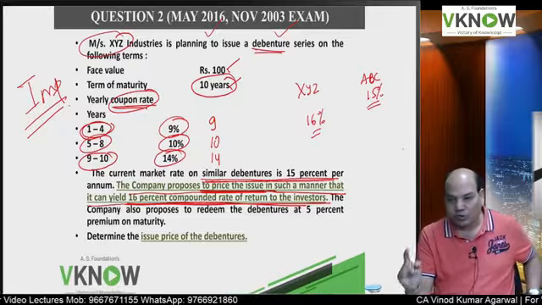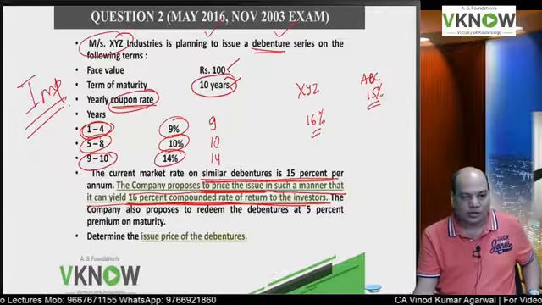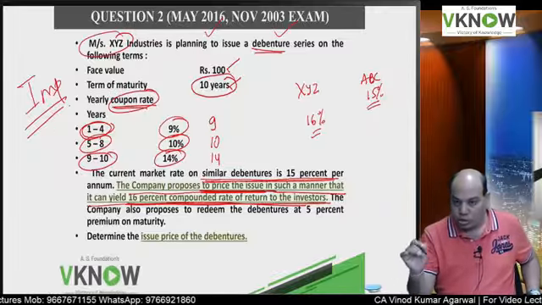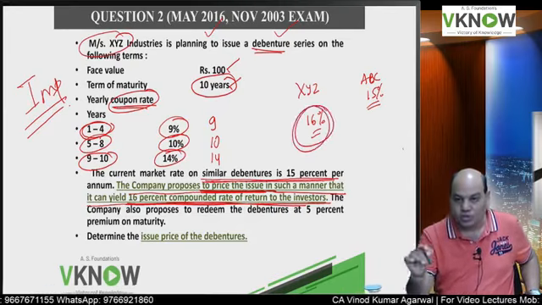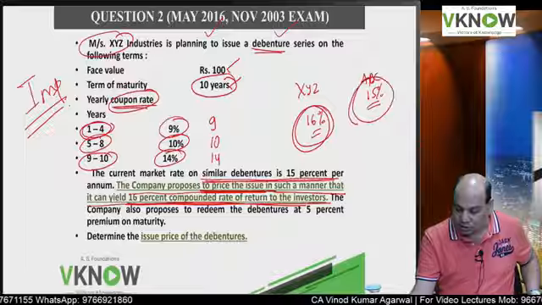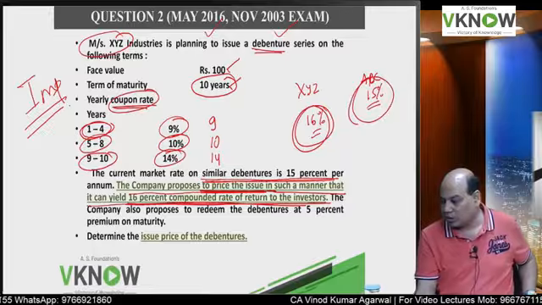So my question to this batch of highly talented students is: to calculate the present value of the bond, are you going to use a 16% discount rate or are you going to use a 15% discount rate? Please reply.